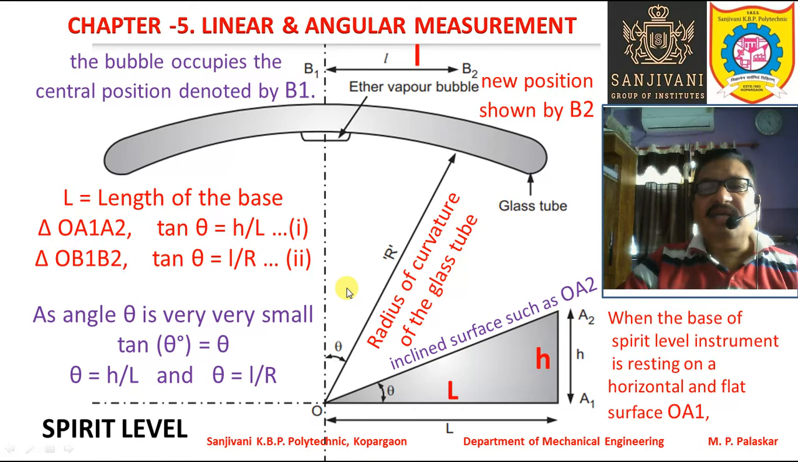So in this way you can very easily find the angle of the spirit level base with the horizontal, okay? So this angle theta can be found out very easily in this particular fashion, right? Now let us go ahead.